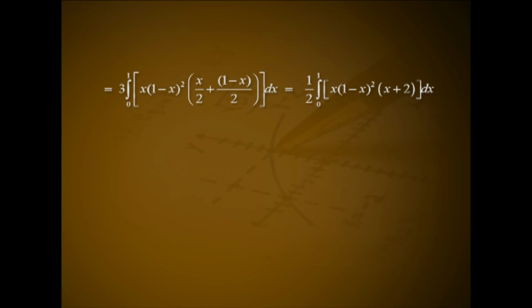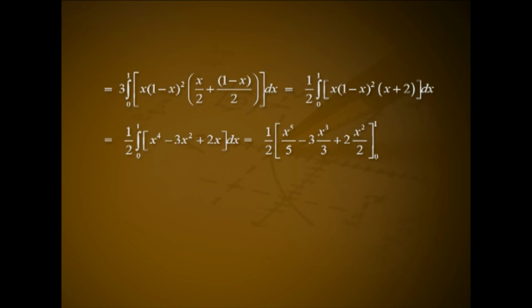x the whole square into x plus 2 dx, that is equal to 1 by 2 into integral over 0 1 x raised to 4 minus 3x square plus 2x dx, that is 1 by 2 into x raised to 5 by 5 minus 3 into x cube by 3 plus 2 into x square by 2 over the range 0 1. This implies expectation of xy equal to 1 divided by 10.